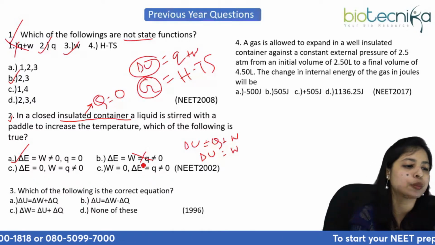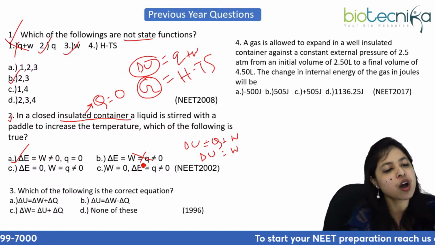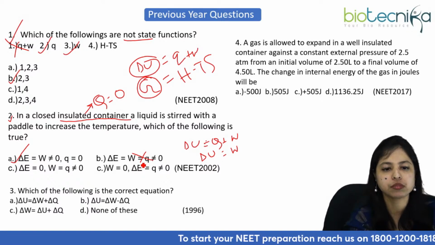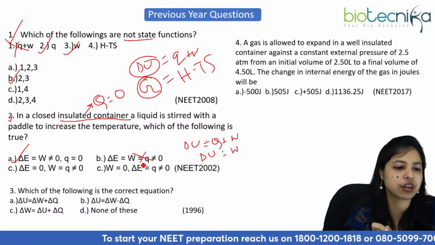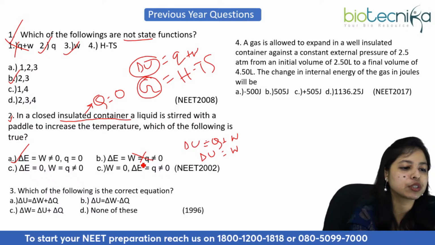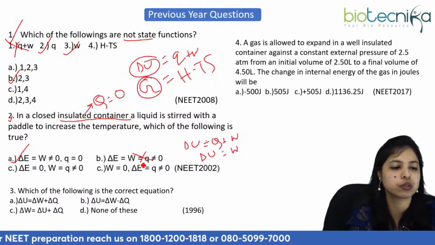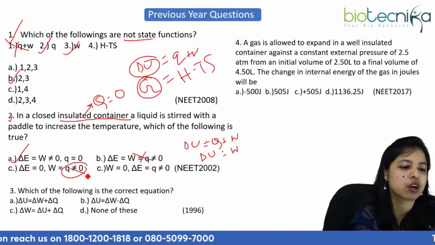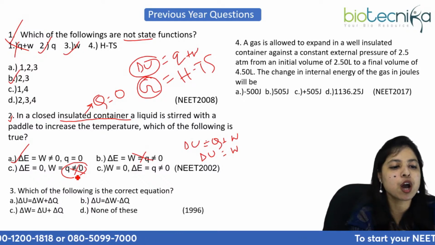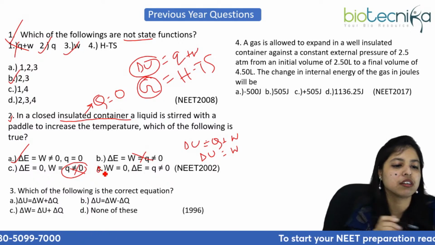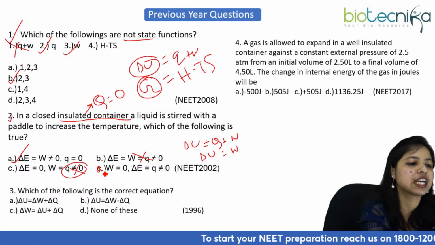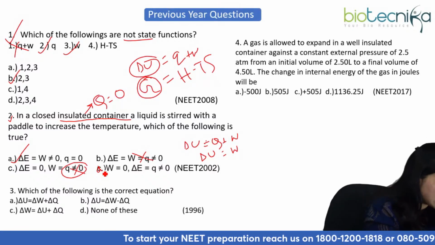Not option B. Option A is the correct option, and all the other options do not hold for this question. Delta E equals 0, Q equals W not equal to 0, this is not good. Q equals delta E is also not correct. And option C and option D are not correct either. So only option A is the correct option. Is that clear?